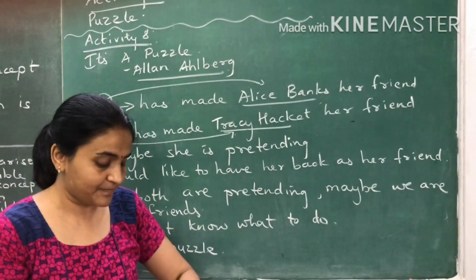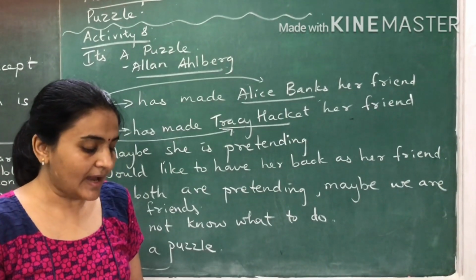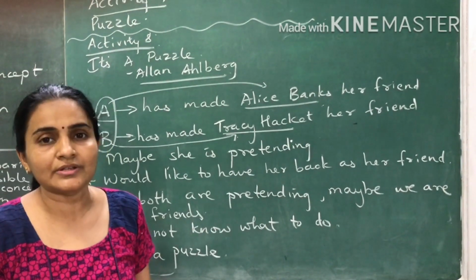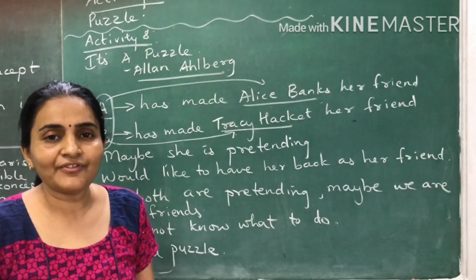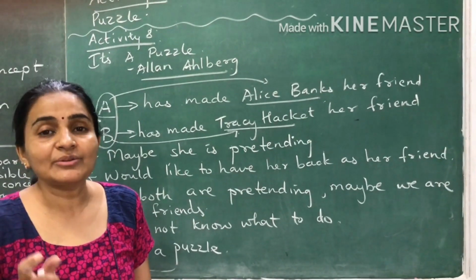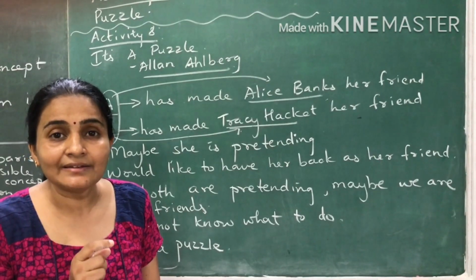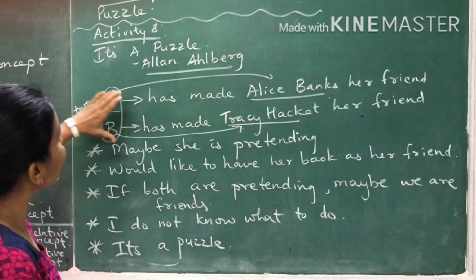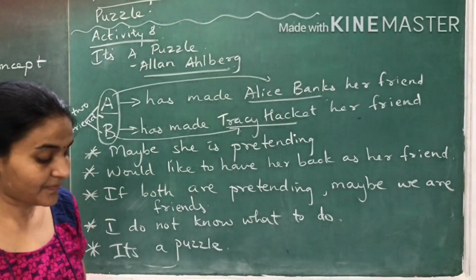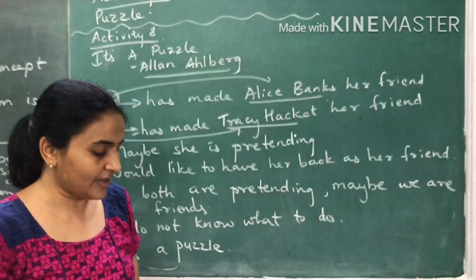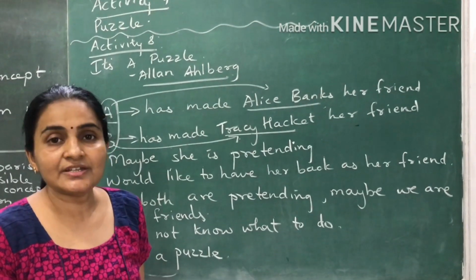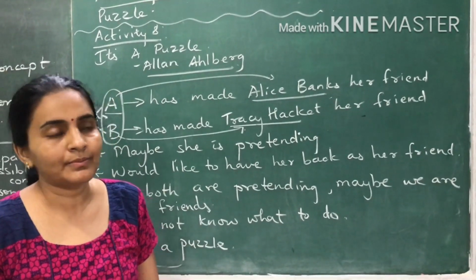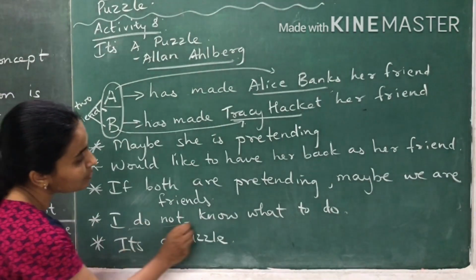On the other hand, how can we be friends and have secrets from each other and go about with other people? If we are best friends, we should not keep secrets from each other. We should not hide things from each other and we should not go about with other people. We should be together. My friend is not my friend anymore unless she is pretending. I cannot think what to do. It's a puzzle. So she does not know what to do.